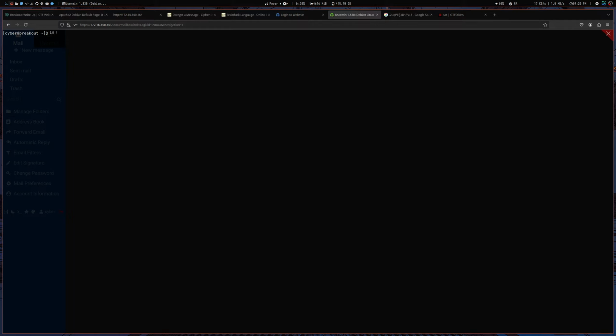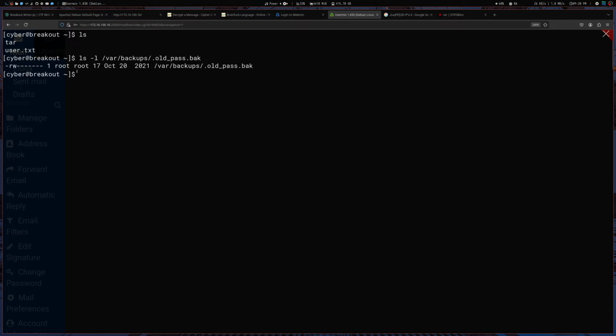Sorry, that's also not correct. ls. Okay, it's some issue with the minus l, and I'm just pasting that. Okay, so there's an old password backup.